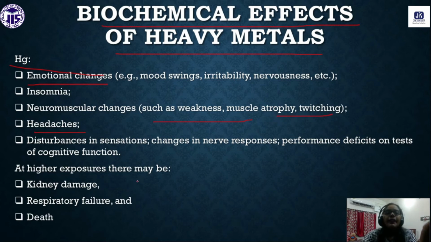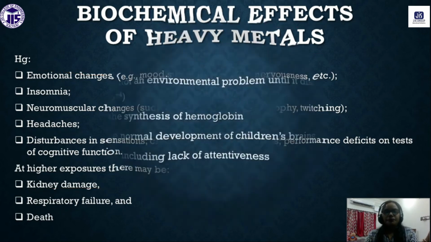And ultimately, if we consume a very large amount of mercury through the water, there will be the possibility of kidney damage, the possibility of respiratory failure, and so many diseases we can have if we consume mercury contaminated water.